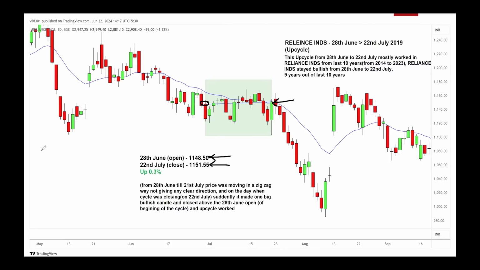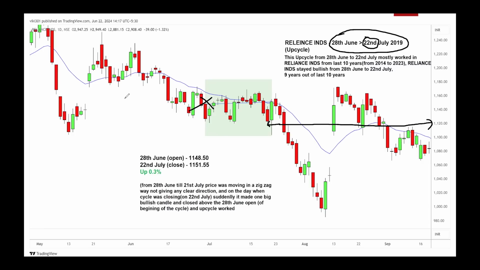But if I tell you not to enter long when the cycle starts, and to enter late in the cycle instead, what does late mean? You know the dates, 28 June to 22nd July. Late means not entering at the beginning, but just a few days before the cycle ends, maybe when the price was trading around 1120.